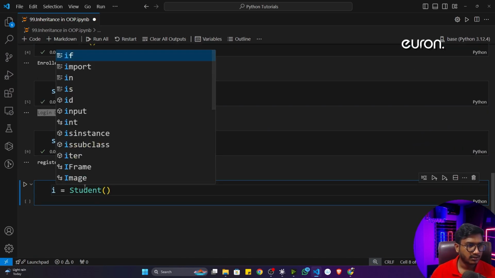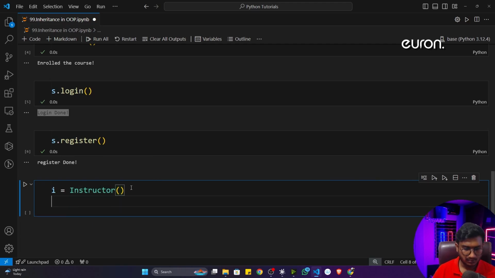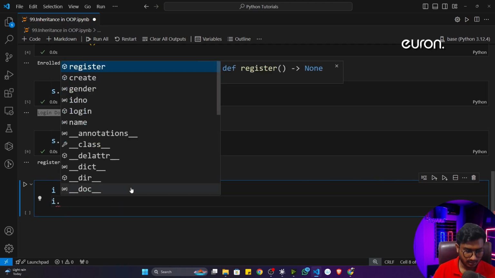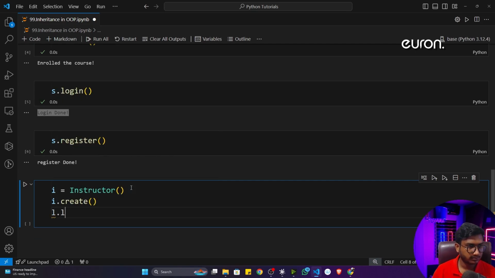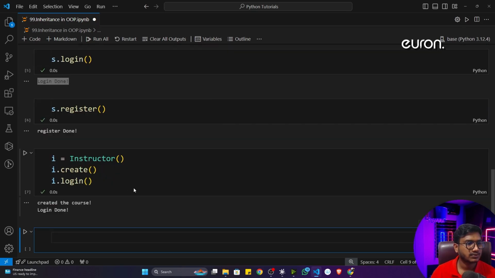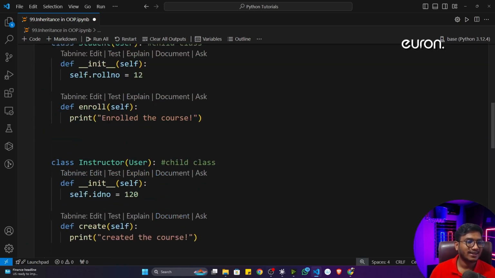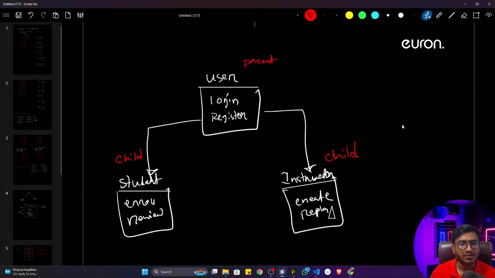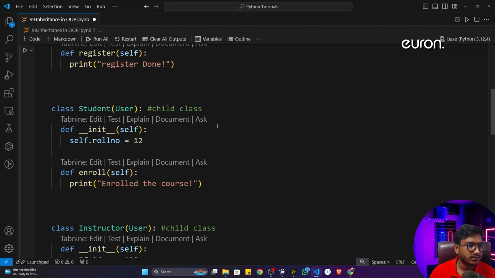Let's say I define the instructor. Now if I write, let's say, i dot create course, I can create the course. I can also perform the login operation, i dot login. See, created course, login done. I hope you cleared. The same example we just implemented as code. That's the idea. Now I'll tell you another thing.